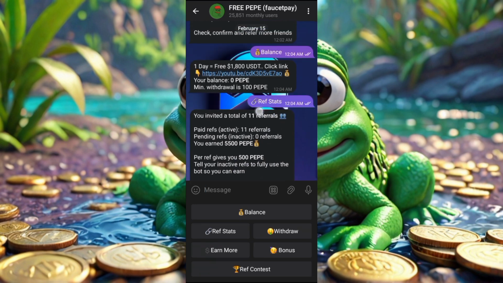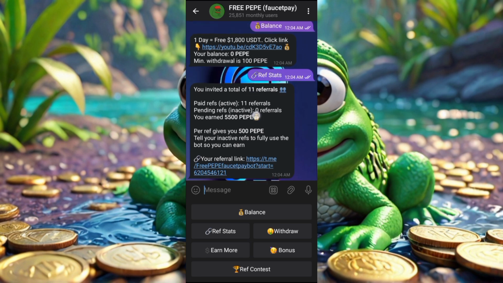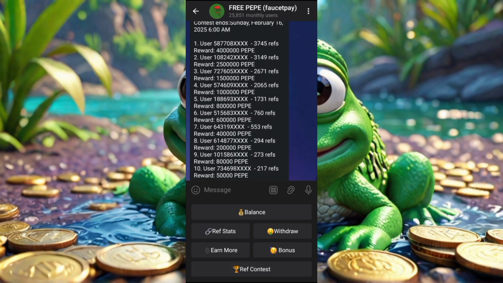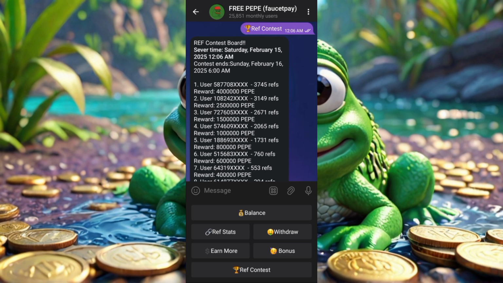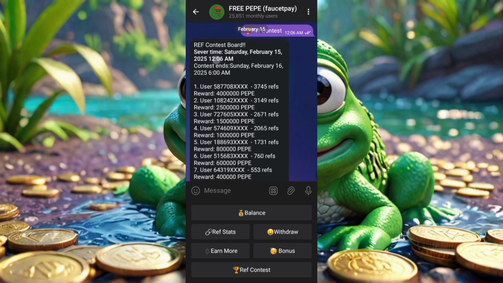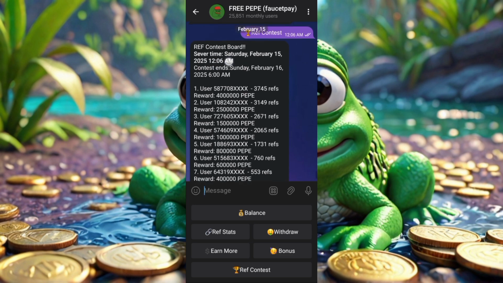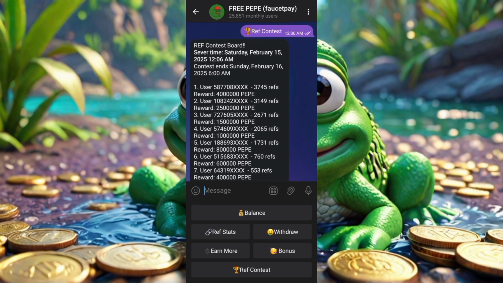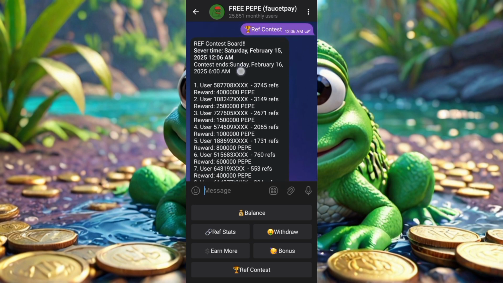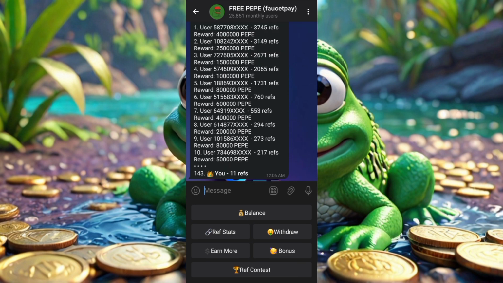Here you can see I've invited 11 friends already, and you can also join the referral contest here. You can click on the referral contest and join. Here it says referral contest, save the time: Saturday, February 15th, 2025, 12:06 a.m. The contest ends Sunday, February 16th. So you can join the referral contest if you are interested.